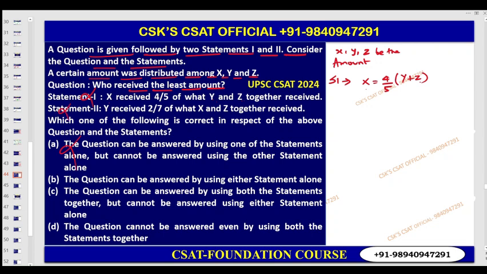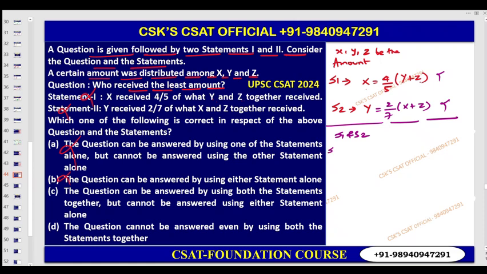Statement number 2 also not sufficient. Therefore the question can't be answered by using either of the statements. It requires both the statements. Statement number 2 says y receives 2 by 7 of x plus z. So with this, in order to compare, not possible. So therefore by combining S1 and S2, you can take care.